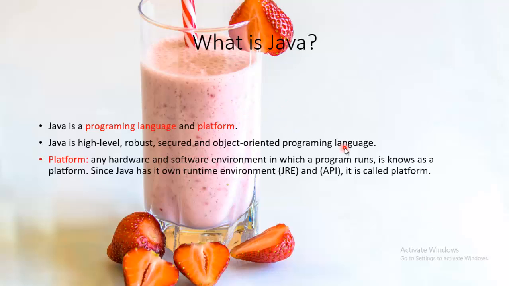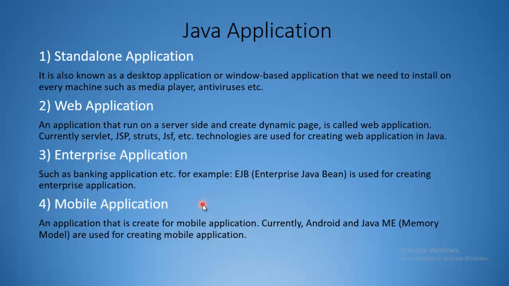What is Java? Java is a programming language and platform. Java is a high-level, robust, secure, and object-oriented programming language. What is a platform? Any hardware or software environment in which a program runs is known as a platform. Since Java has its own runtime environment, the Java Runtime Environment, and API, it is called a platform.